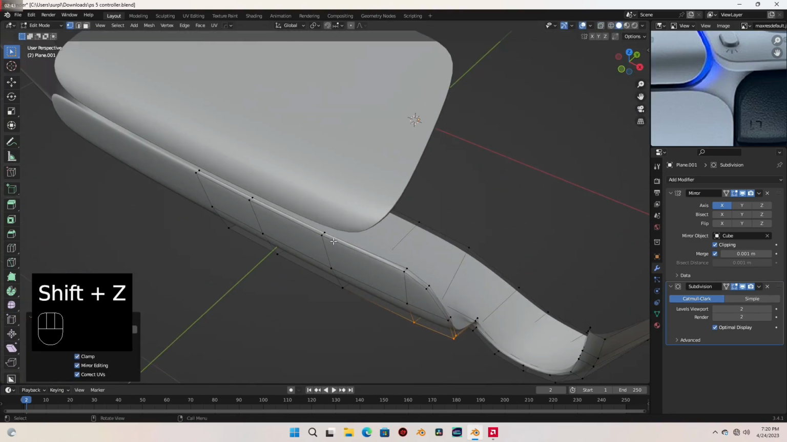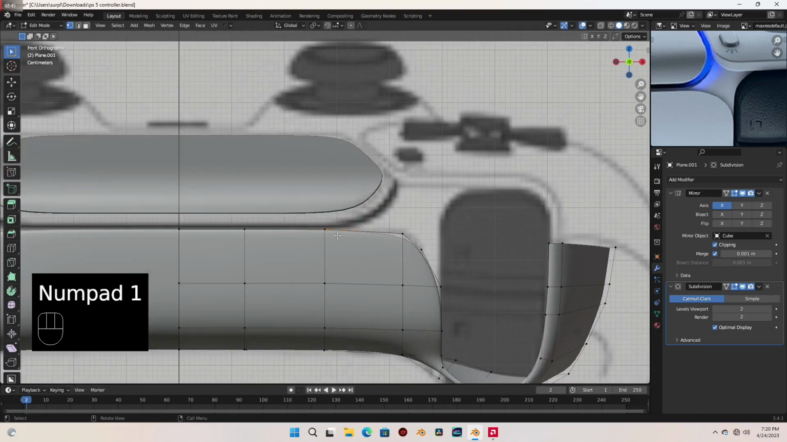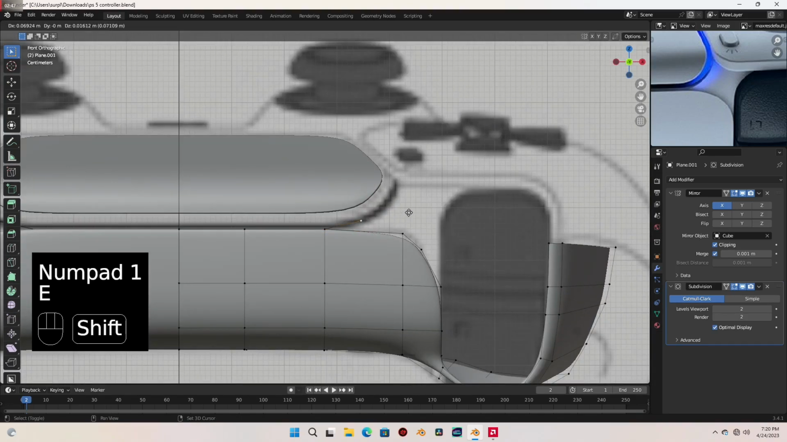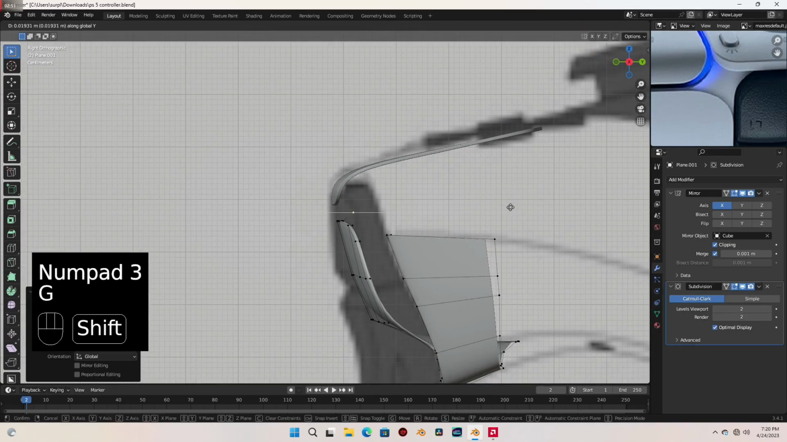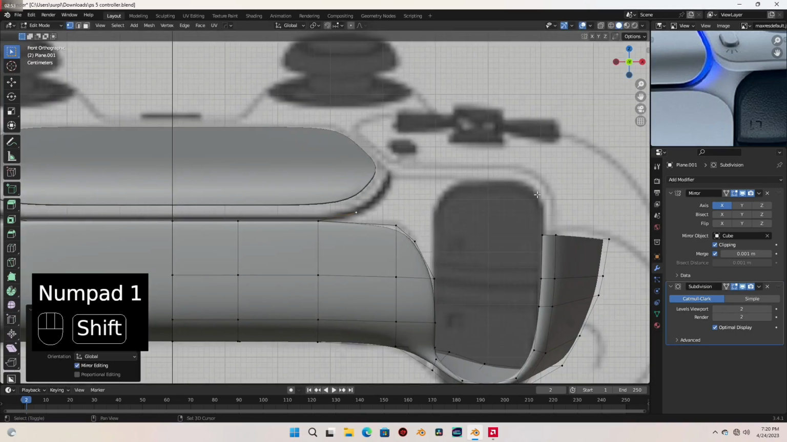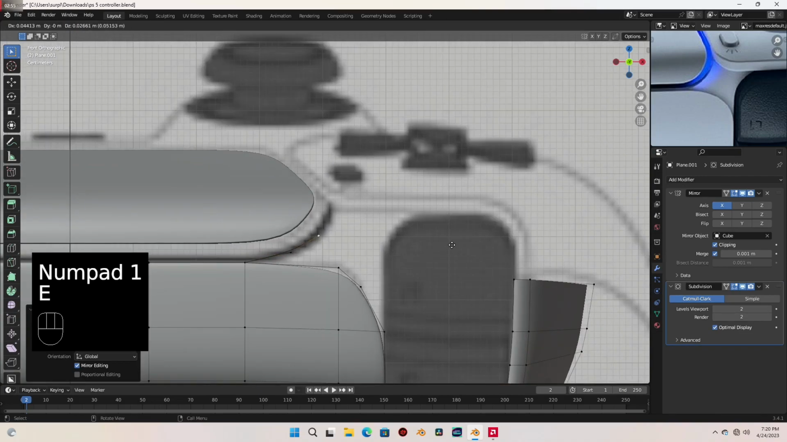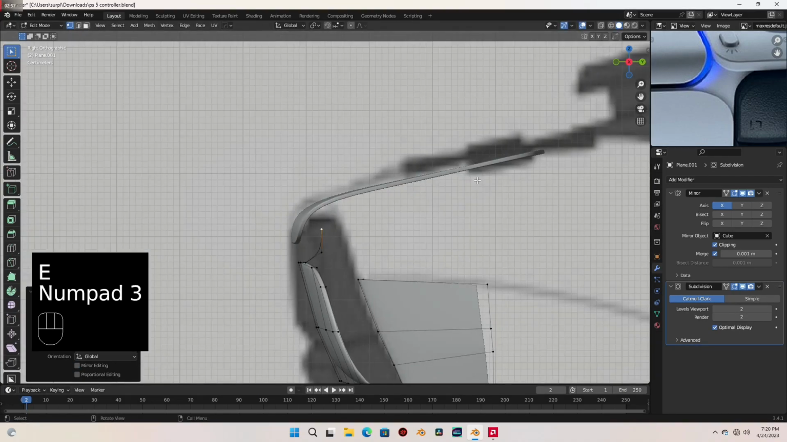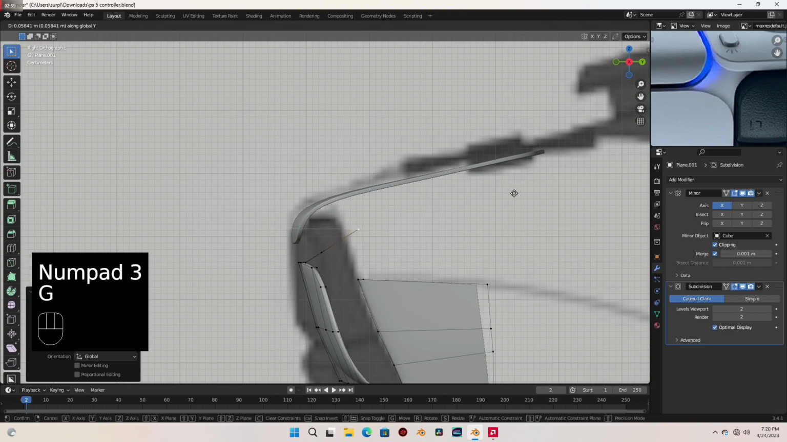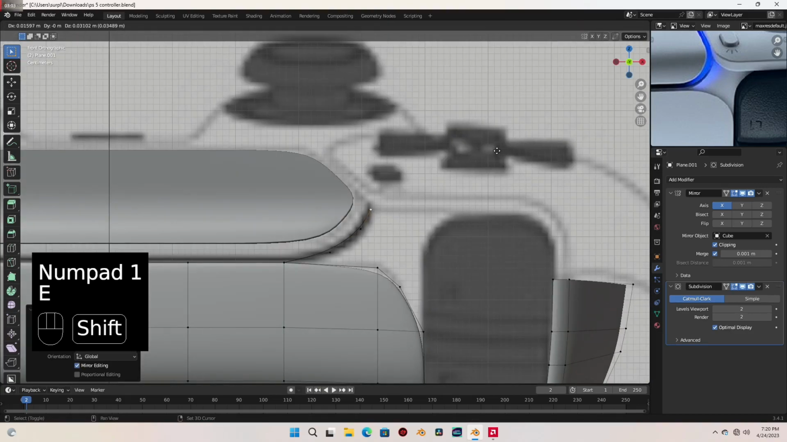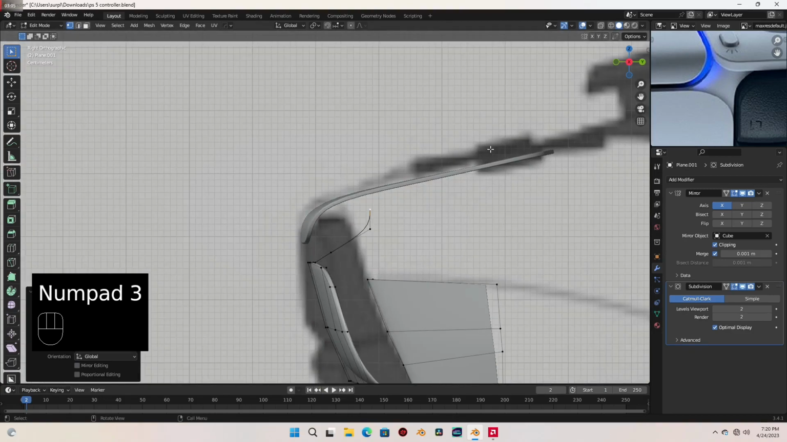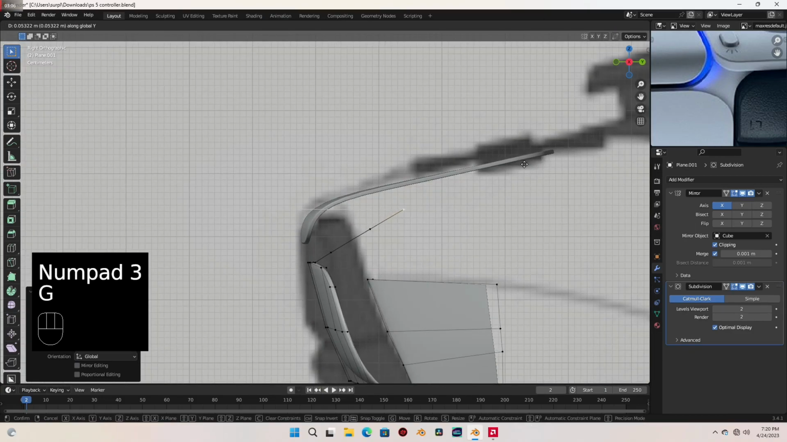Okay. Select this vertex and let's extrude one here. And let's move it backwards over here. Extrude another. Let's move it back. And let's extrude the last one here. And also move it back.